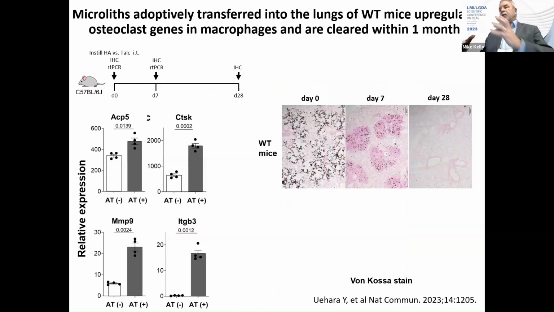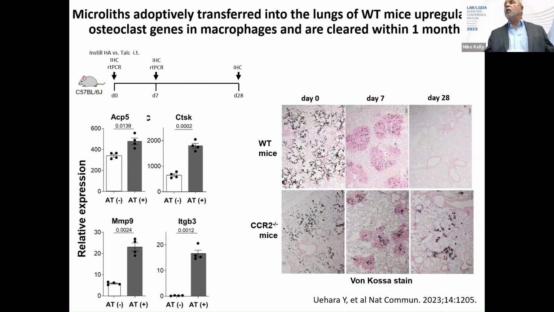And if we take these microliths out of a knockout mouse, isolate them and put them down the airway of a wild type mouse, they upregulate osteoclast genes, the same genes that I showed you on the prior slide. If you look at the immunohistochemistry on the opposite panel, on day 0, these particles spread around the lung. By day 7, they've been gathered into these macrophage islands. By day 28, they're all gone. And that, we believe, is due to this osteoclast action.